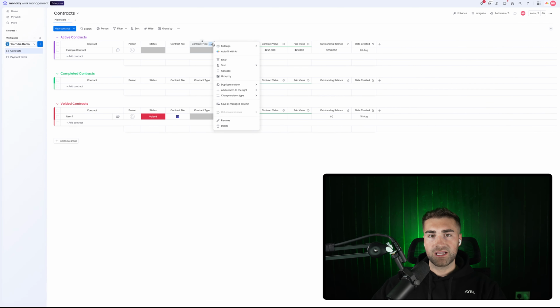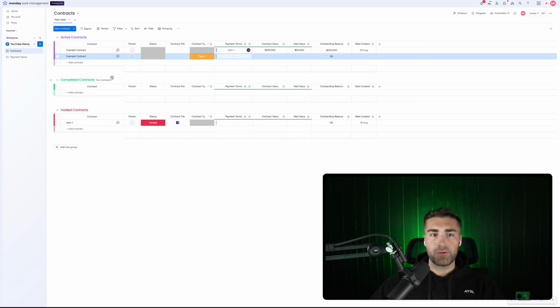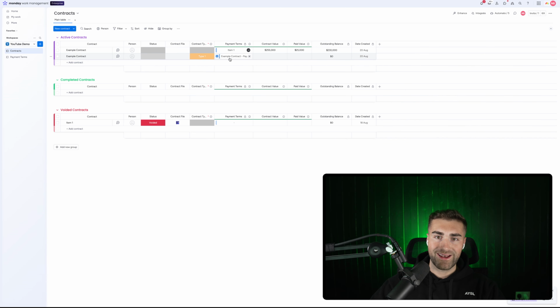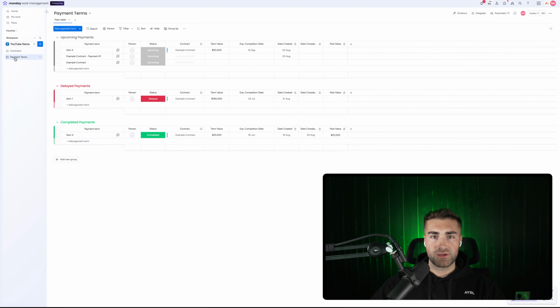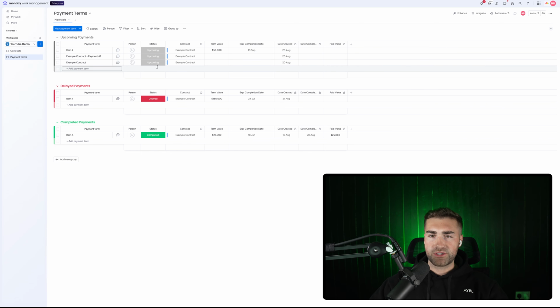But what I'm going to do is set this column as required now. So set column as required, and then I'm going to create a new contract. So this is our example contract. And then I'm going to set the contract type as type number 1 and then press create contract. What's going to happen is it's going to automatically populate my 2 payment terms on my payment terms board and then connect back to my contract. So as you can see here, both of those have now populated. I don't think I set that one to payment, the name payment number 2. Cool. I mean, if you already know the term value, you could automatically populate that as well. But that's entirely up to you.